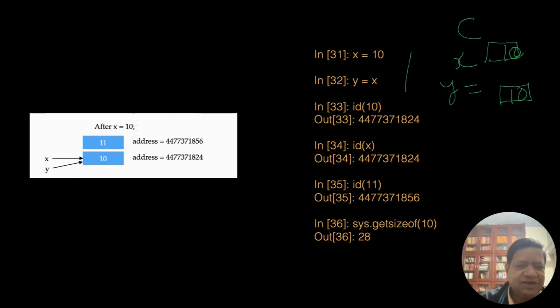For 11. So each object is taking 28 bytes. This is bytes. So you should know this, that this is bytes. An integer in C would take 4 bytes, or a long integer takes 8 bytes. So objects take more space.